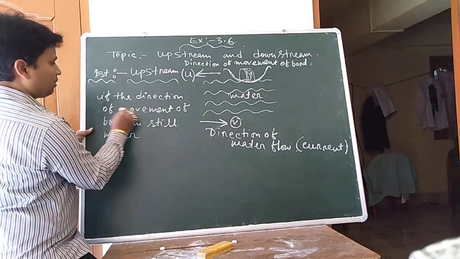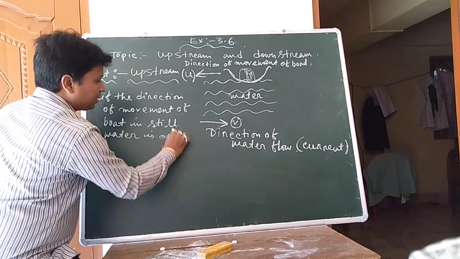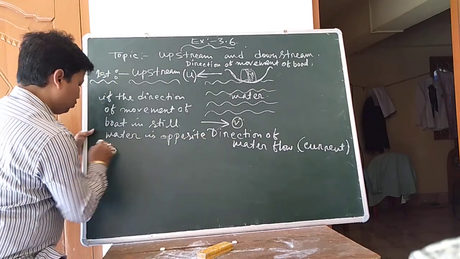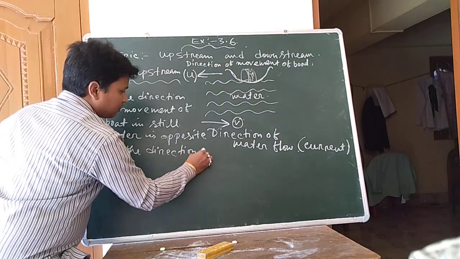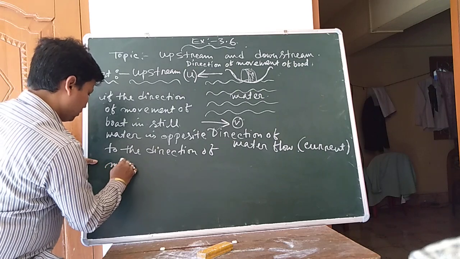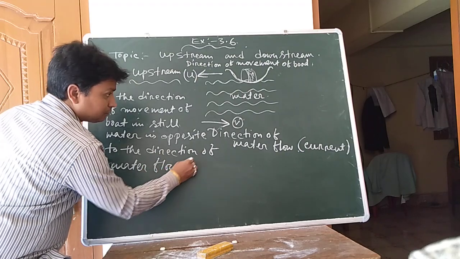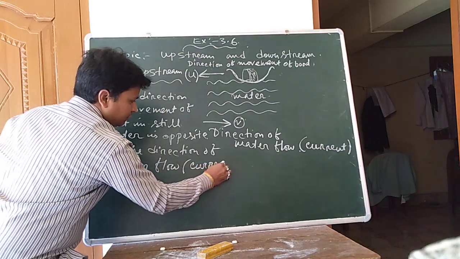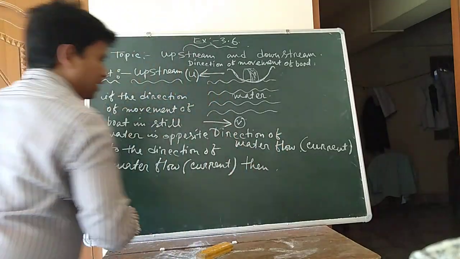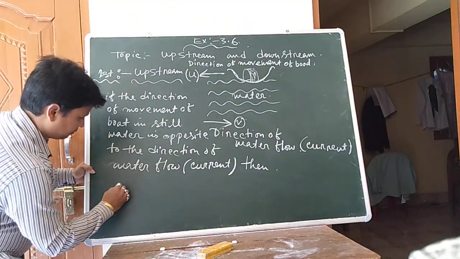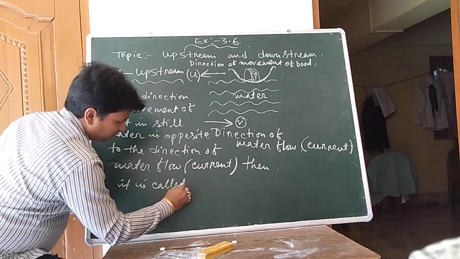So, if the direction of movement of the boat in still water is opposite to the direction of water flow, or the current of water flow, then it is called upstream.